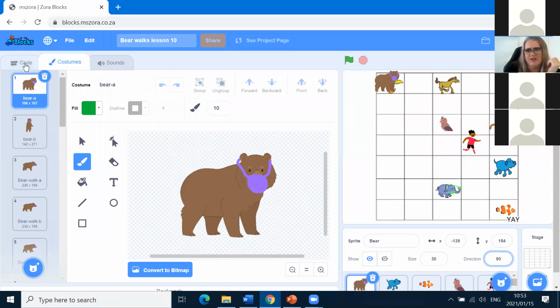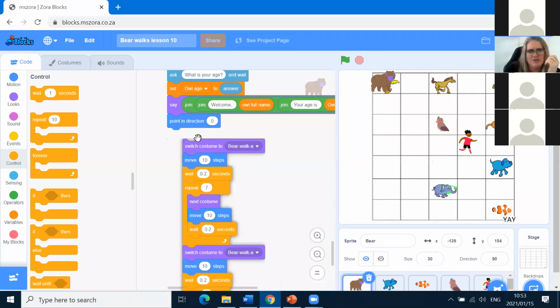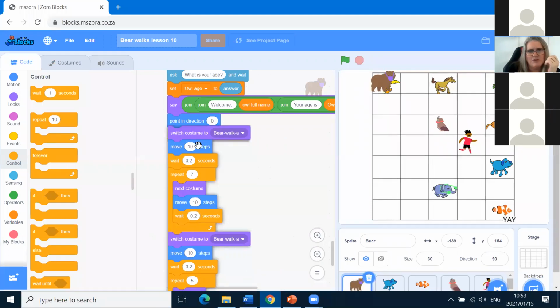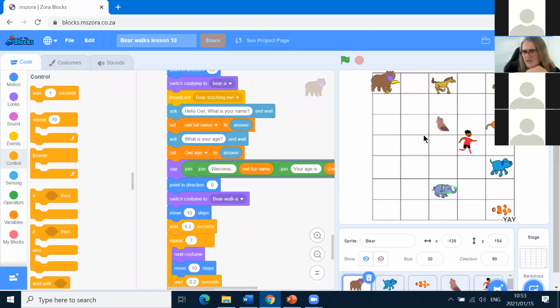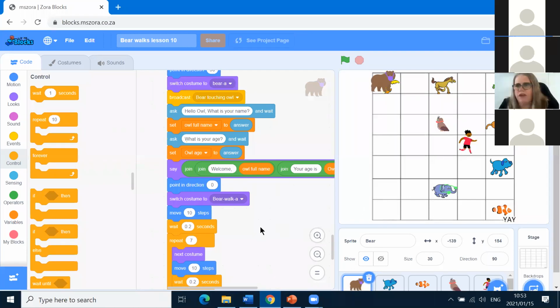So basically, that's what's going to happen. If I put this code in here, it basically works. Bear will reach Duck. Only problem we have here, of course, is that we can't see Owl. So we'll fix that on Monday, and we will also have Bear talking to Duck.